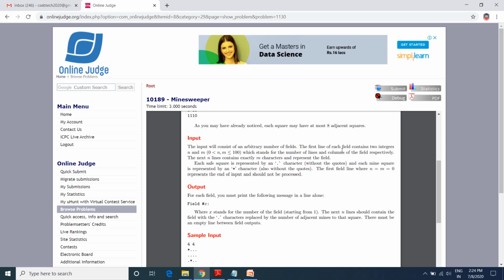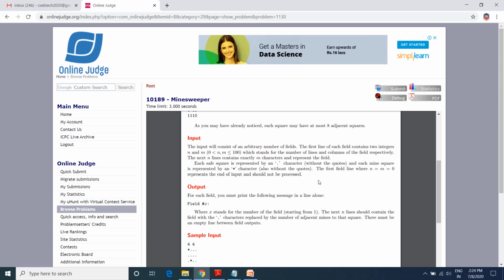The first line of each field contains two integers n and m, where 0 is less than n and m is less than or equal to 100, which stand for the number of lines and columns of the field respectively.